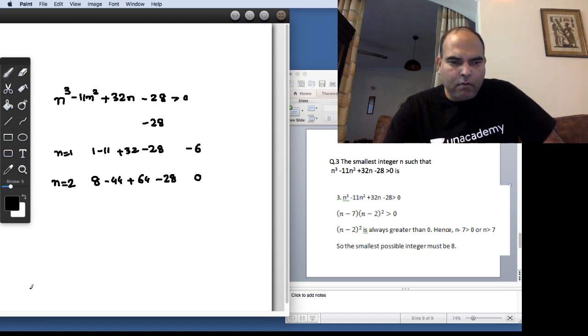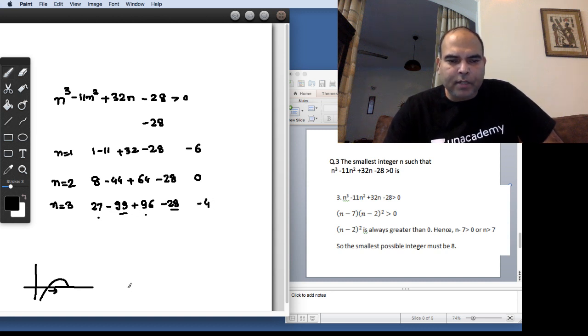Right? Now, if the graph is going to be like this, and it's going to come back after at least passing an integer, then the answer will be 3. Right? But if I check at n equals 3, I realize that this is 27 minus 99 plus 96 minus 28, and you can see that minus 127 plus 123, this is a negative number. So which means that the graph is now taken a downward shape.